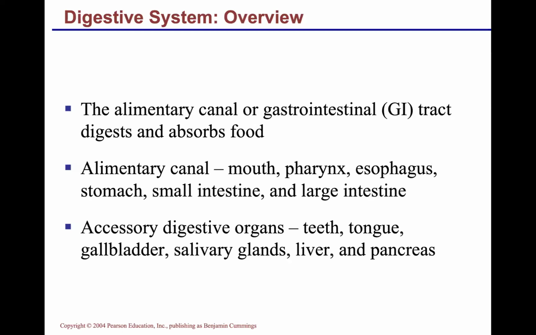So again, the main organs in the alimentary canal start with the mouth, go into pharynx, esophagus, stomach, small intestine, and large intestine. And the accessory organs that help the primary organs are the teeth, tongue, gallbladder, salivary glands, liver, and pancreas.